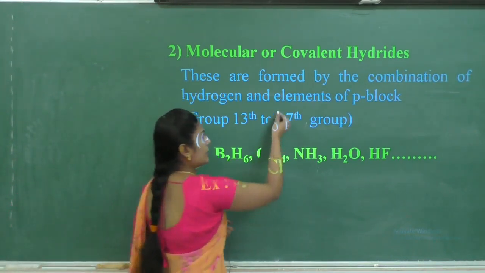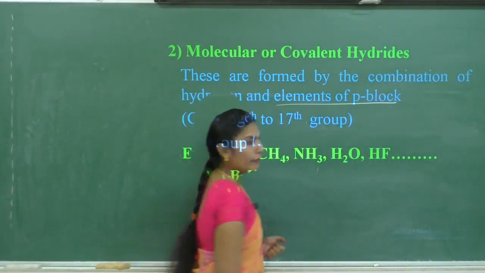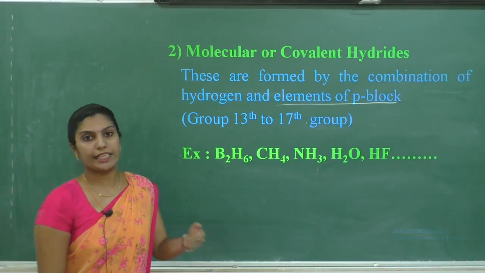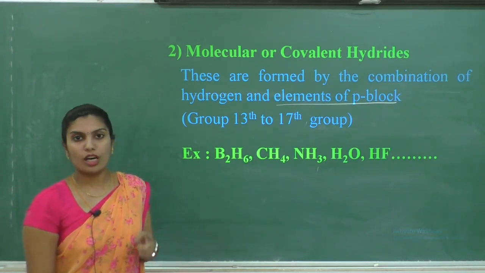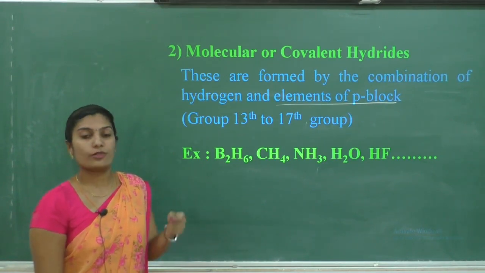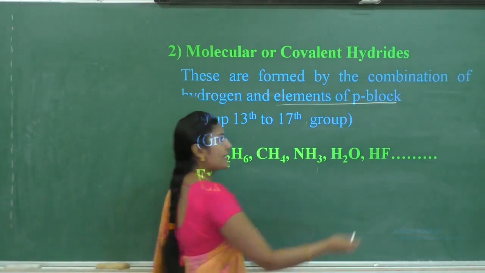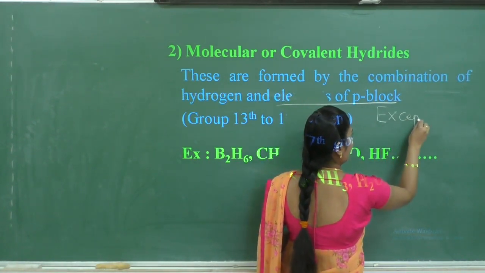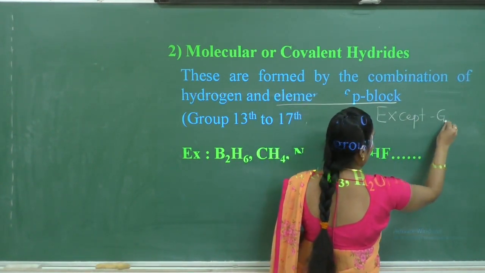You know that in the periodic table, groups 13 to 18 are called P block elements, but this hydrogen will react with a P block element except group 18 elements.